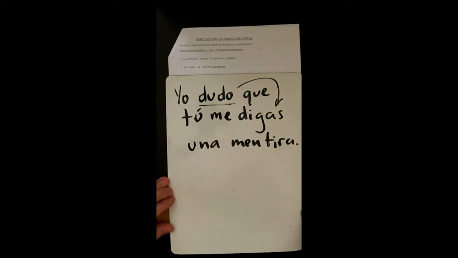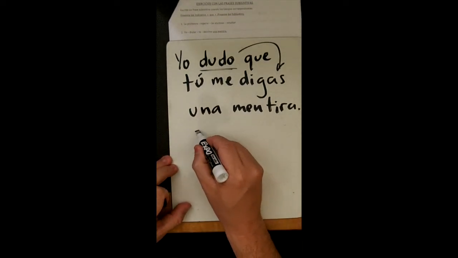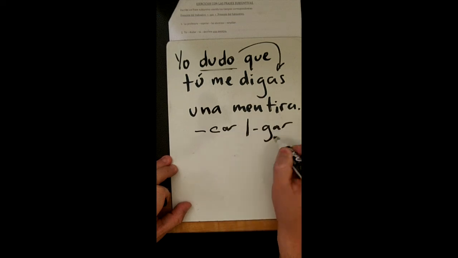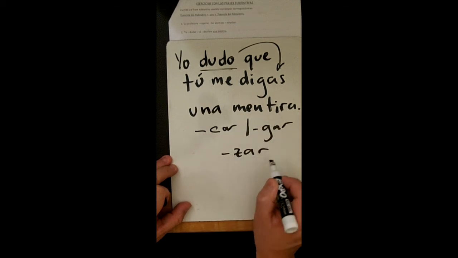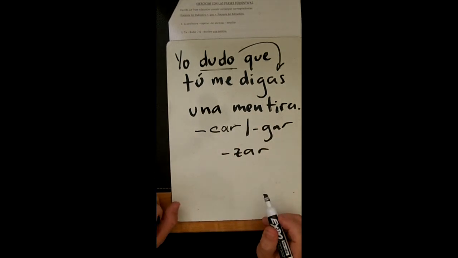Okay? Muy bien. Okay, and this is the subjunctive. Alright? Just check your notes also on the verbs car, gar, sar. And again, they conjugate the same way that we did for the commands. Okay?